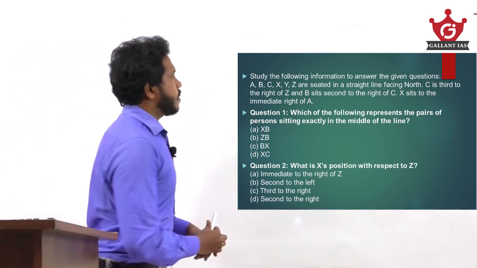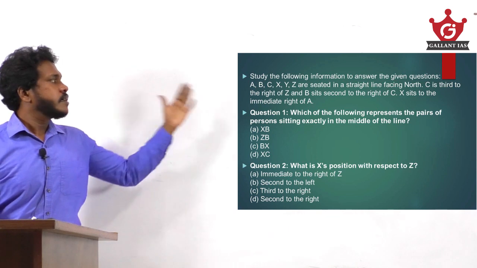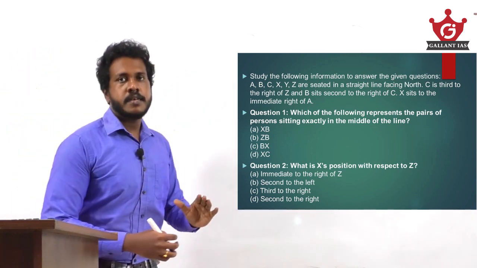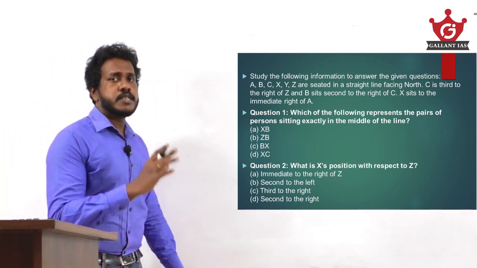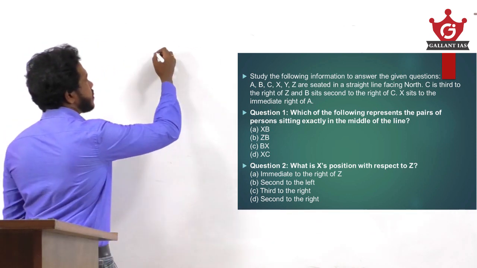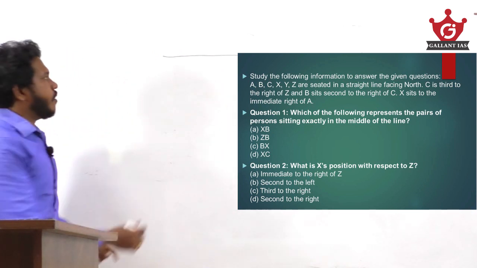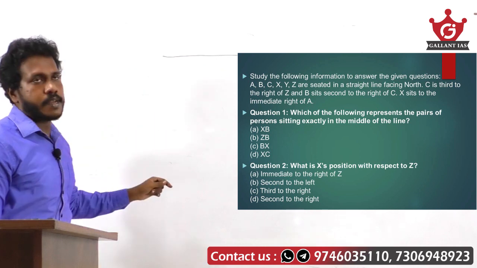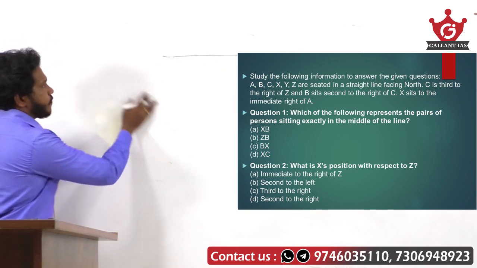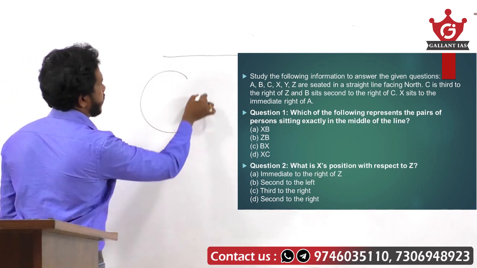This question is based on a topic known as seating arrangement. In seating arrangement, you can mostly see two types of questions. In one type, all the people are arranged either in a row or in a column, that means either vertical or horizontal. The second one is circular seating arrangement.